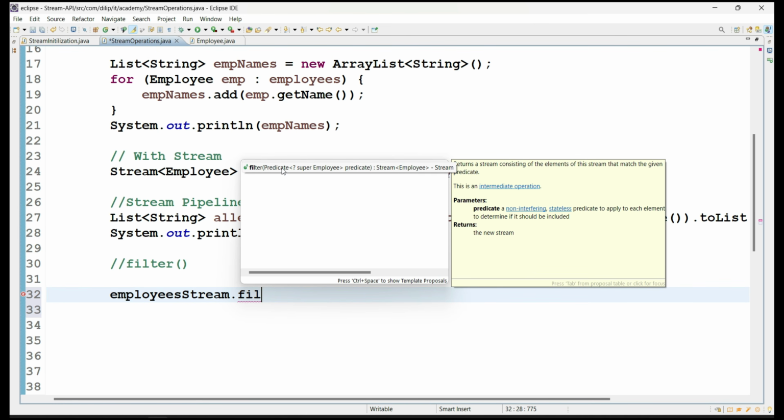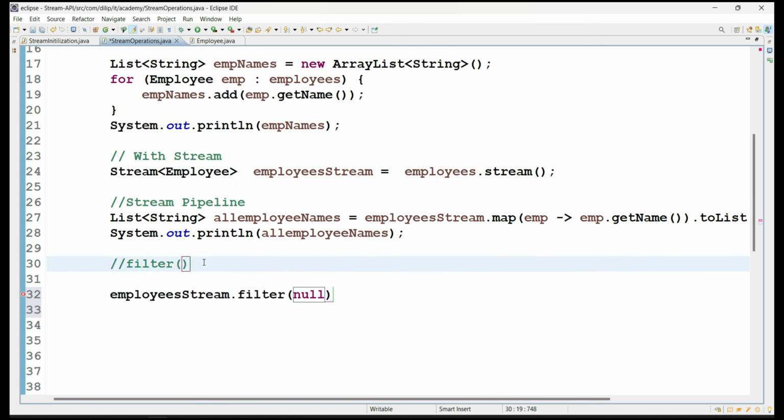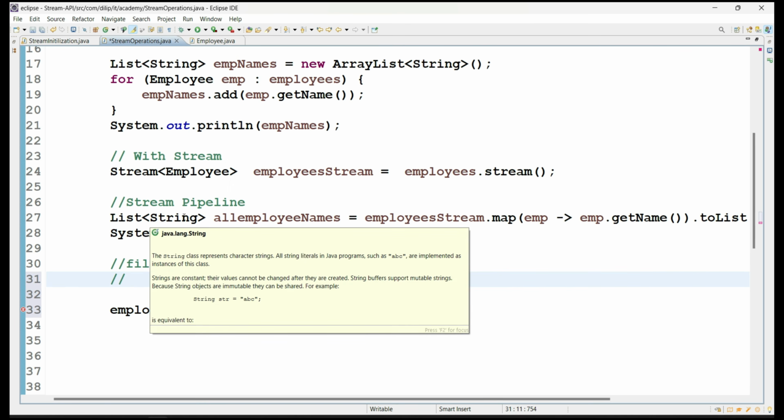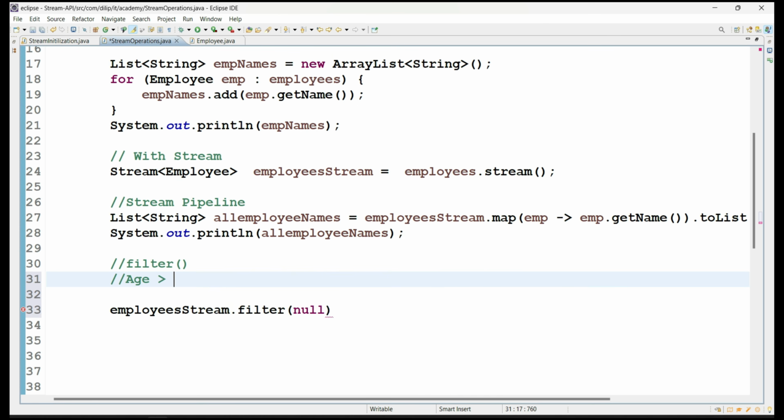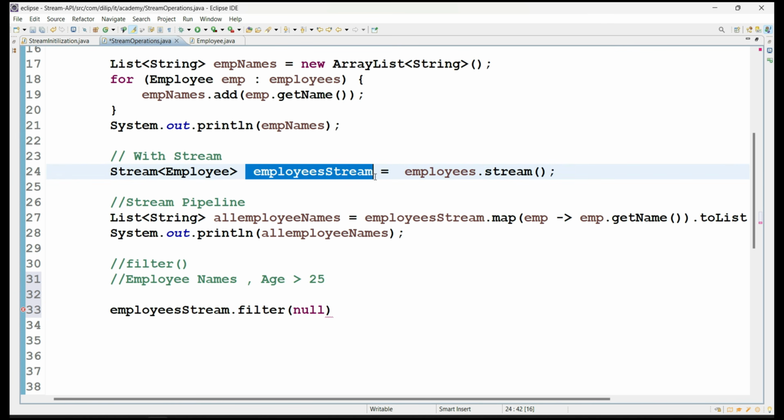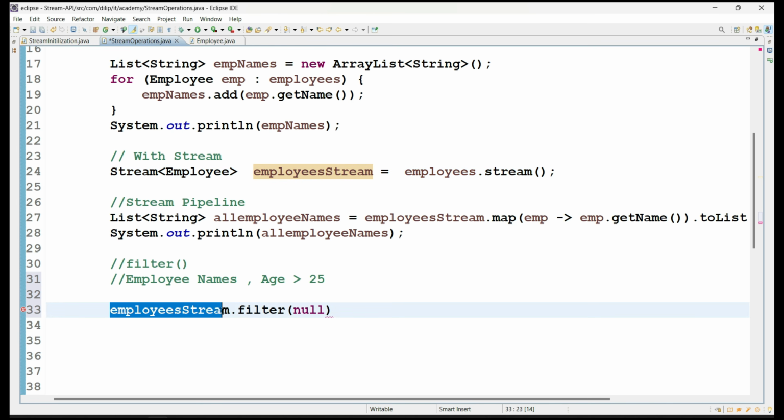So here, for example, my requirement is to get all the employee names whose age is greater than 25. So see what I'm doing: I take the same initially created stream object, reuse it, and call the filter method.